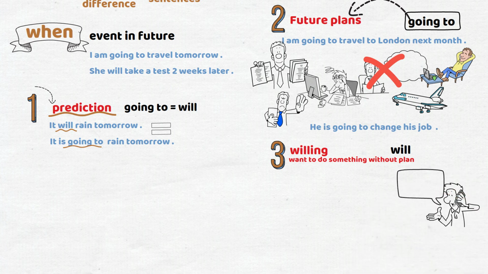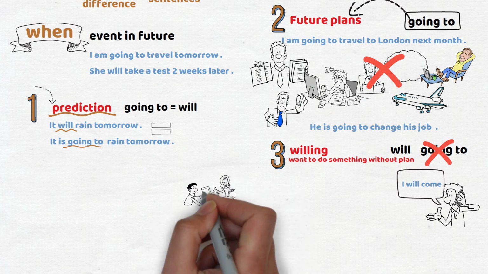So I'll say, I will come, because I didn't prepare for coming before. I decided to go to him at the moment of speaking. So in this case, we don't use going to, but we use will, because the decision is made in the moment of speaking.